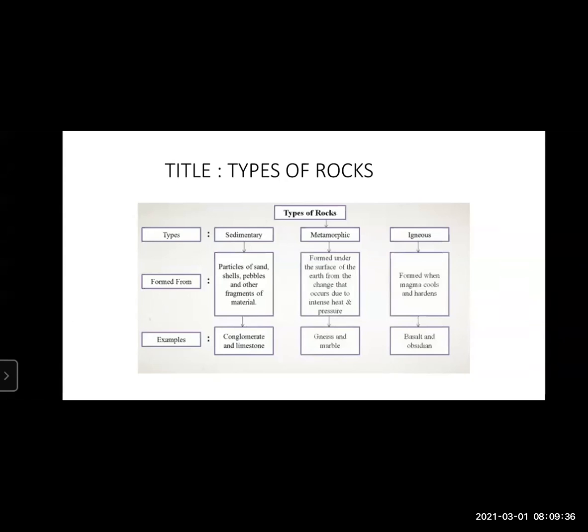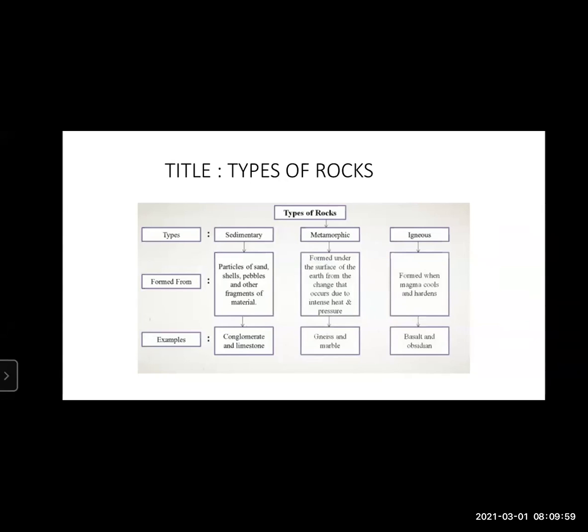See, when we read the passage clearly, we need to understand. If you want, you can underline the important points with pencil so that it becomes easier for you to do the tree diagram. Now, in the types of rocks, they had told us there were 3 types of rocks. One is sedimentary, next is metamorphic, and the third one was igneous. So we need to write it in the tree diagram.